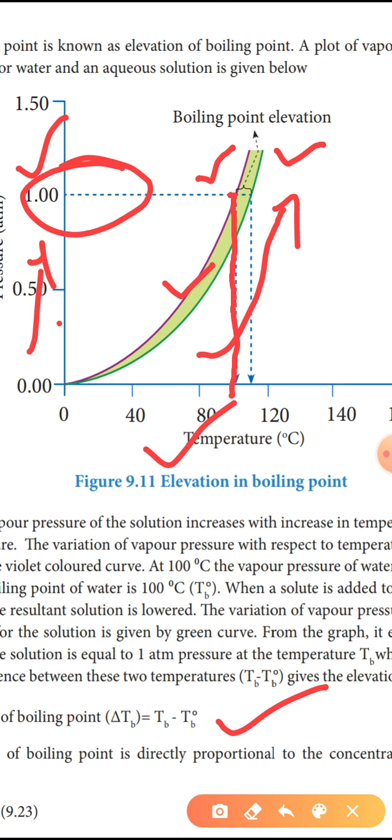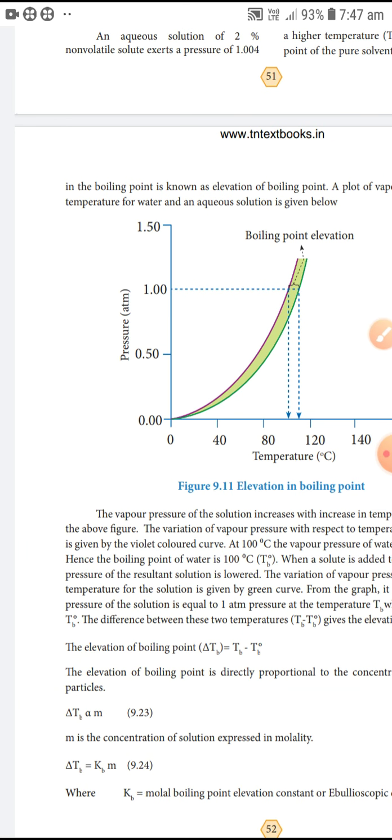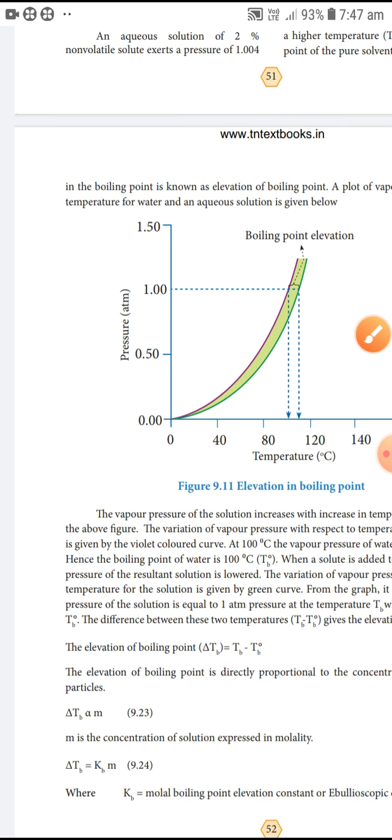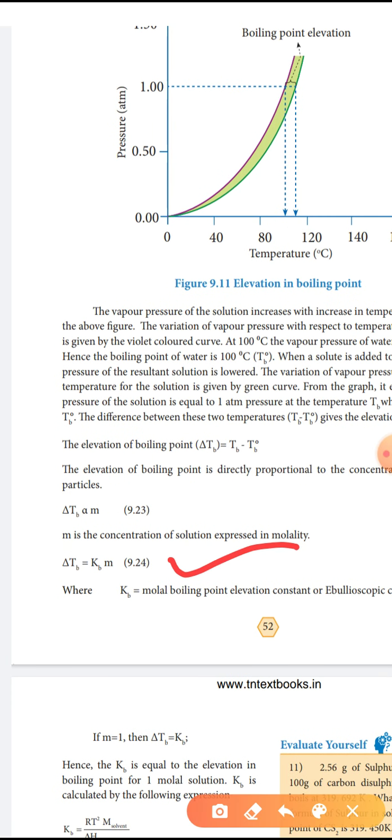The elevation of boiling point is directly proportional to the concentration of the solute particles. So del TB is directly proportional to m, where m is the concentration of the solution expressed in molality. Del TB equals KB into m, where KB is the proportionality constant.